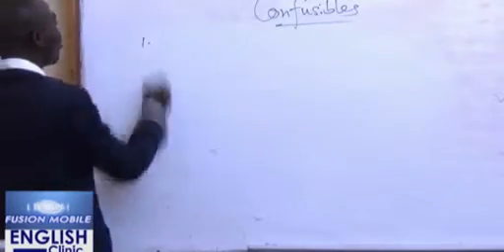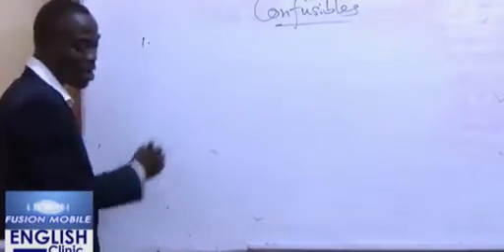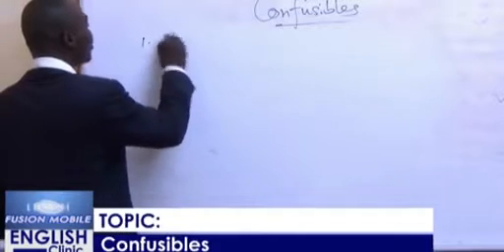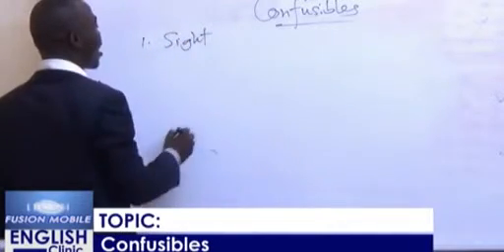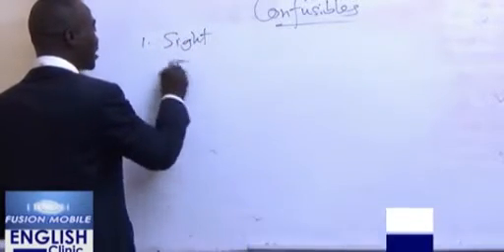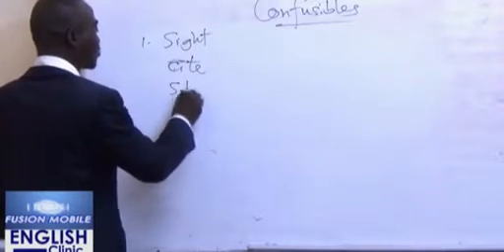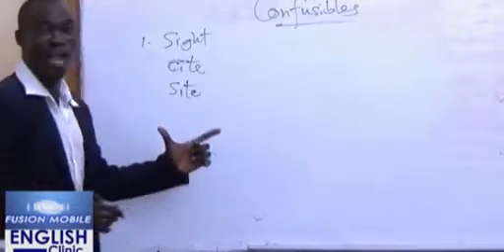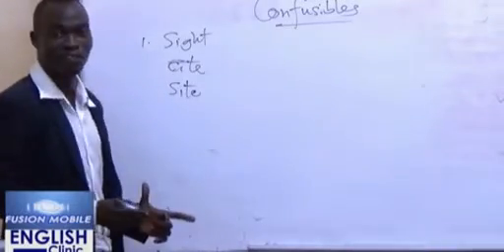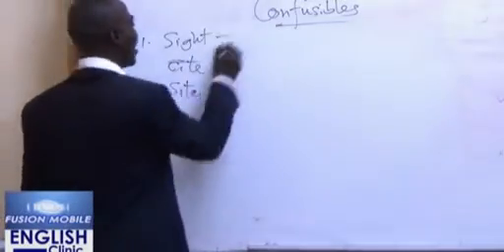The first one we're going to look at is the word sight, cite, and site. Now these three words have the same pronunciation, but they are very different in meaning.